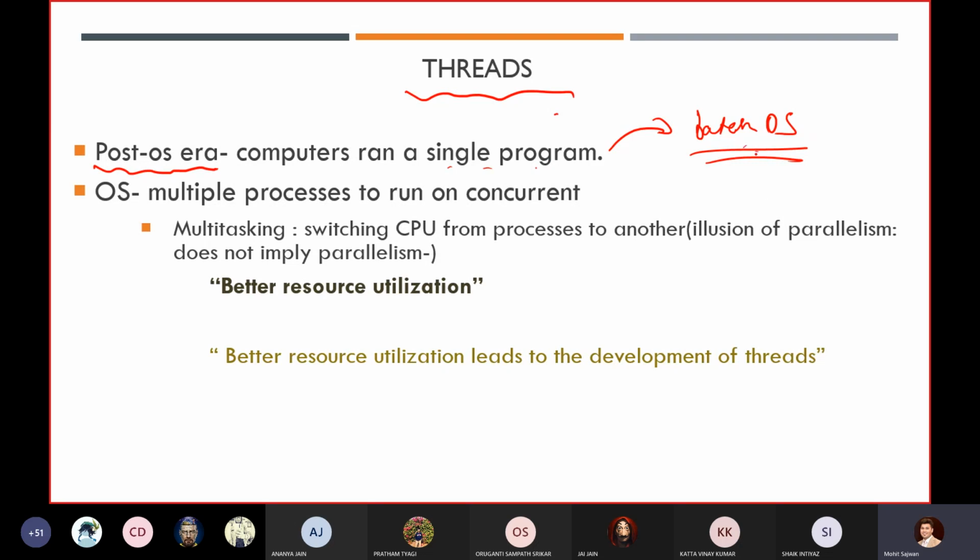So the problem was that most of the time our CPU is idle, meaning it is not doing anything, and we want to utilize it. That is why we came to the concept of the operating system, which manages our entire process and our memory. So our operating system is managing a lot of tasks: our processes, our memory, and so on. After that, because they wanted to increase the performance of the operating system, they used the concept of multitasking, so that our CPU switches from one process to another process.